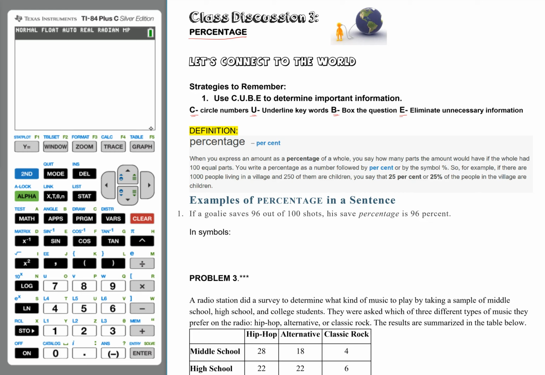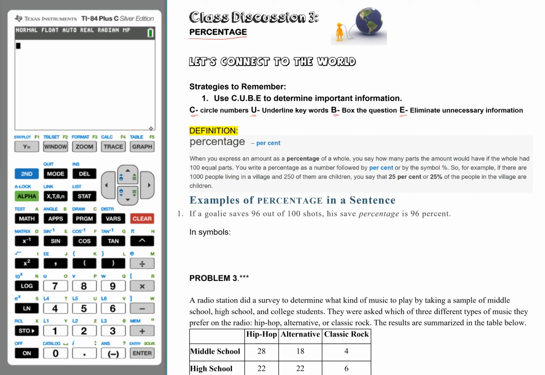So let's start with the definition of percentage or percent. When you express an amount as a percentage of a whole, you say how many parts the amount would have if the whole had 100 equal parts. You write the percentage as a number followed by percent or the percent symbol. For example, if there are 1,000 people living in a village and 250 of them are children, you say that 25% of people in the village are children.